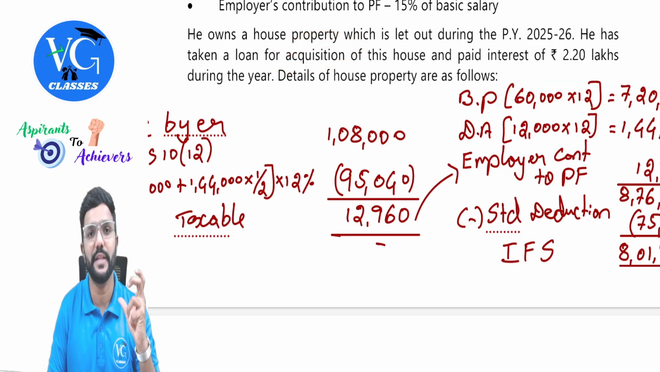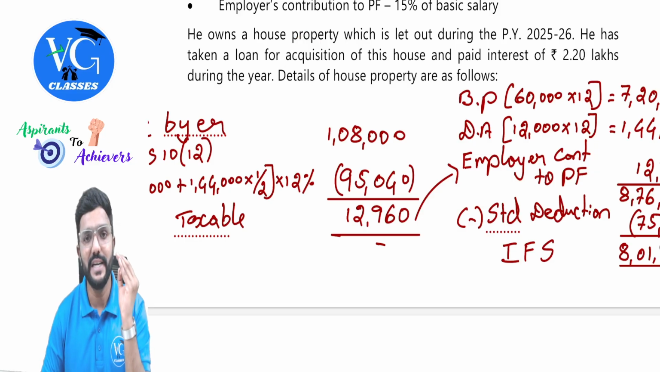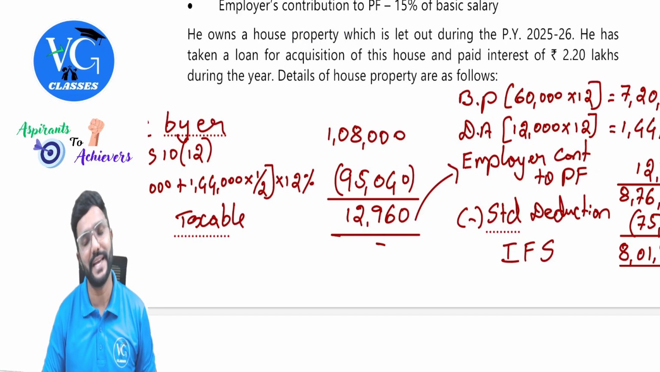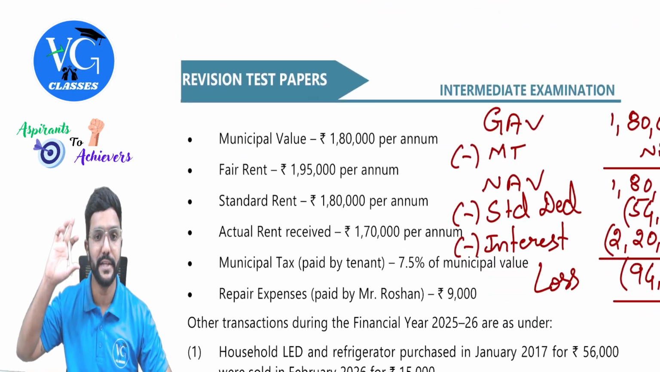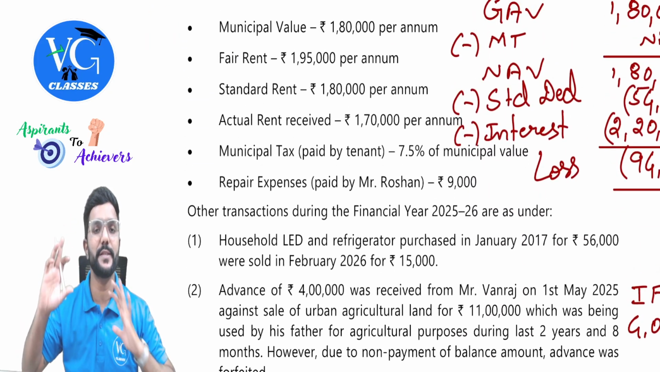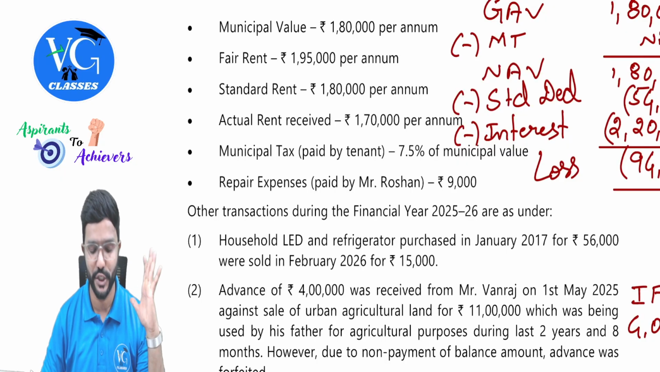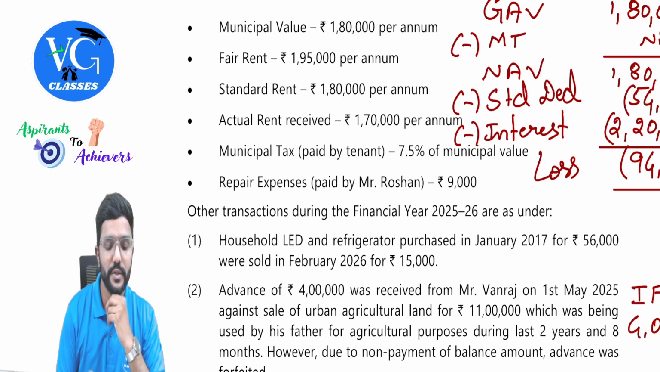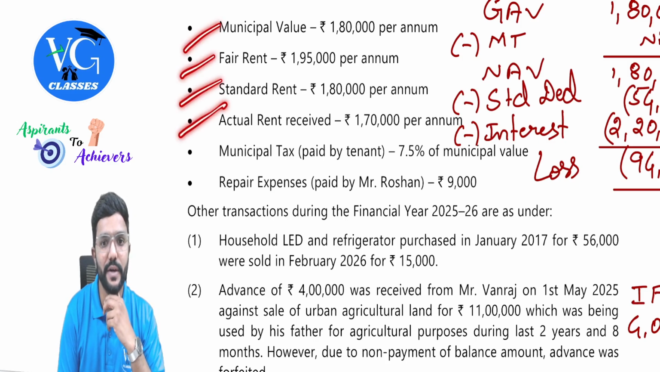and interest is 2,20,000. Sir, can we claim the full deduction under section 24B itself? Yes, full deduction, and it is a let out property, guys. So as it is a let out property, there is no limit with respect to interest deduction. Okay. Next, municipal value, fair rent, standard rent, actual rent is given.